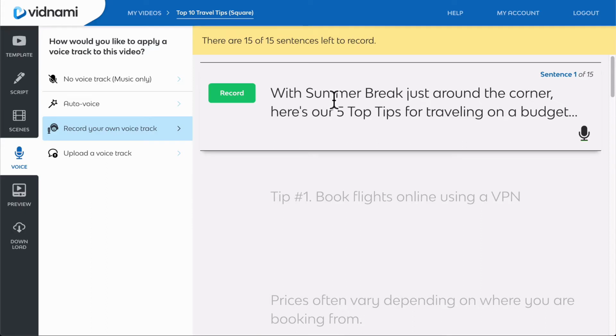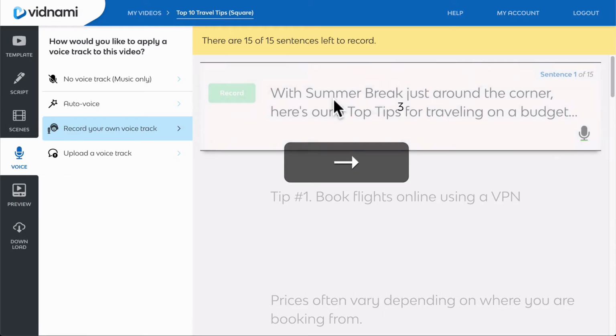On certain computers and laptops, you may hear the sound of your mouse clicking while you are recording your audio track inside Vidnami. The way to eliminate this sound is to use the right arrow shortcut key instead of clicking your mouse. The right arrow key also allows you to record your audio quickly and easily.